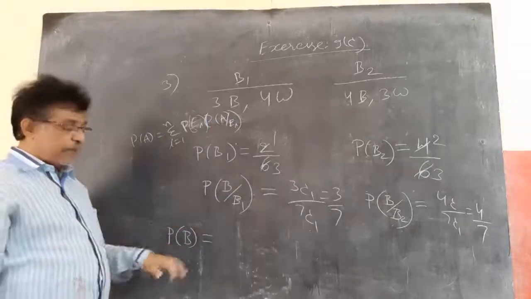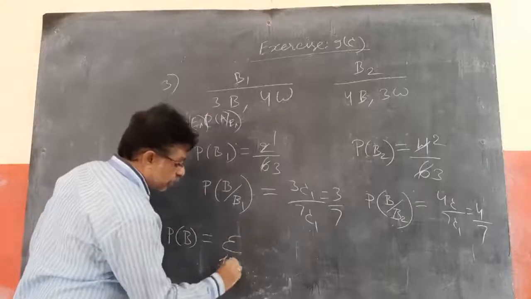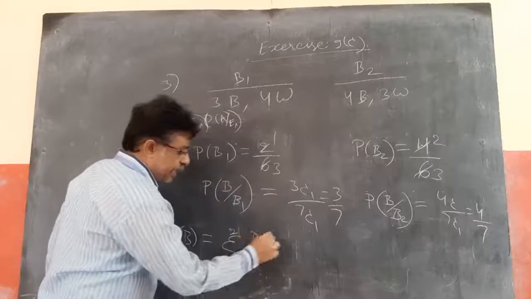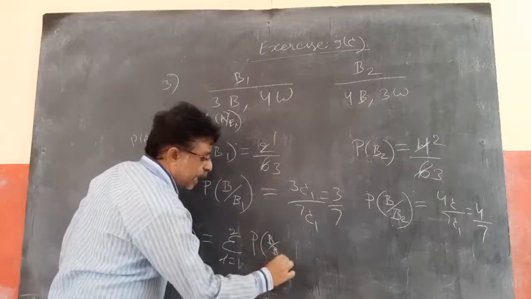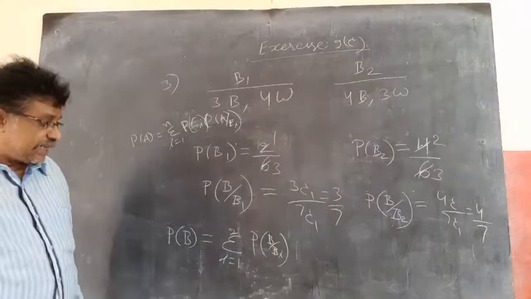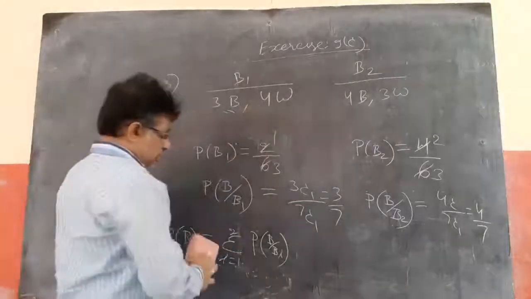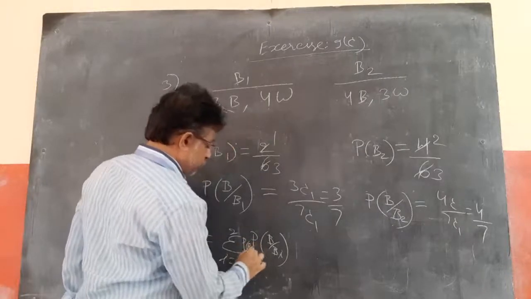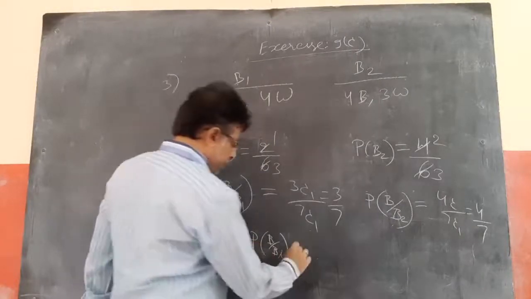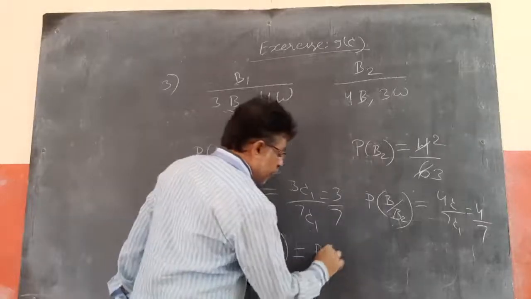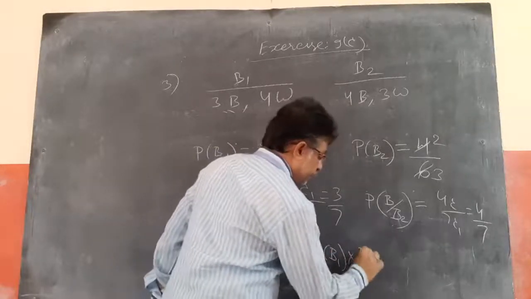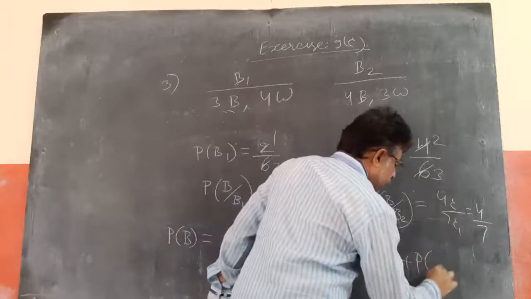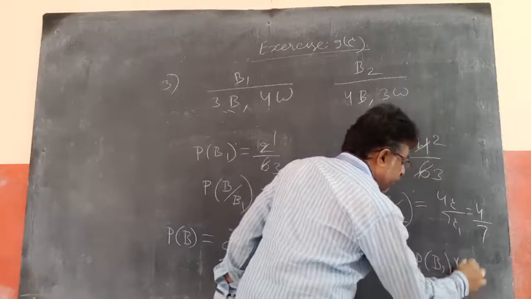Use the same formula. P of B equal to sigma i equal to 1 to n, here 1 to 2, P of Bi into P of B by Bi, where Bi is nothing but B1 plus B2. That is equal to P of B1 into P of B by B1 plus P of B2 into P of B by B2.